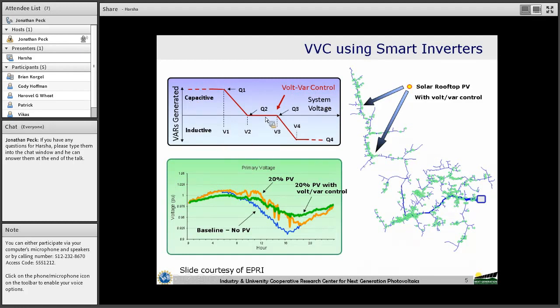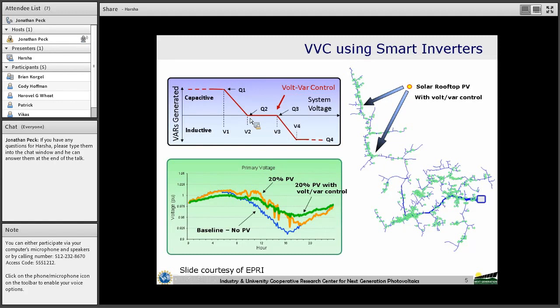Here, let's say this is the 1 per unit voltage. When the voltage is increased from the 1 per unit, we will have a certain dead band where we don't get any reactive power output from the inverter. But beyond the dead band, as the voltage is increasing in this direction, the smart inverters inject inductive reactive power, so that the voltage at that point, we call that connection point the point of common coupling, PCC, gets reduced, and vice versa.